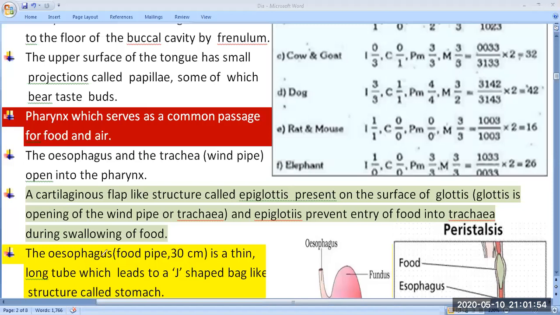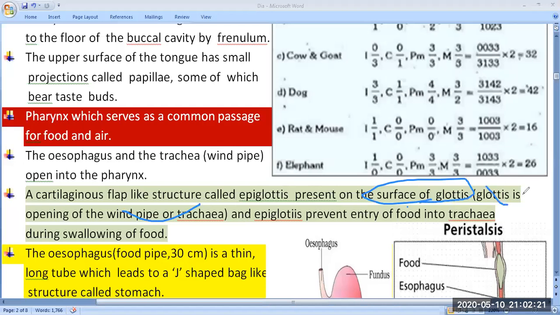Here you read this statement, what it is explaining. A cartilage flap-like structure called epiglottis is present on the surface of the glottis. And what is the basic function of the epiglottis?